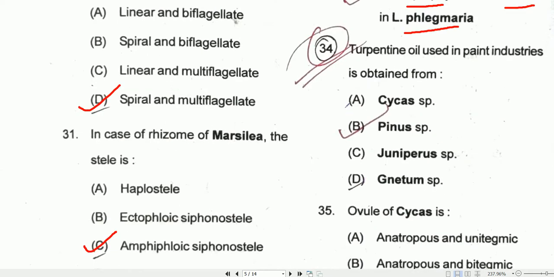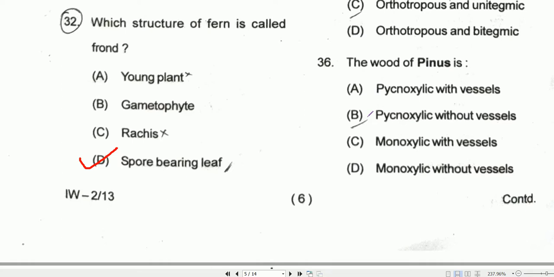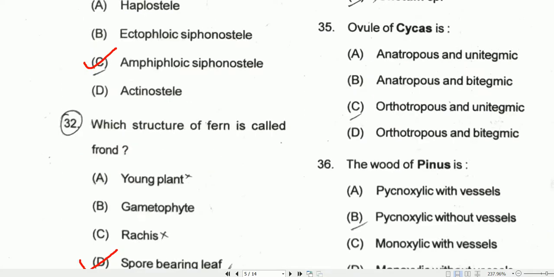Coming to question number 34. Turpentine oil used in paint industries is obtained from Pinus species. Coming to question number 35. Ovule of Cycas is orthotropous and unitegmic. Single integument is there.